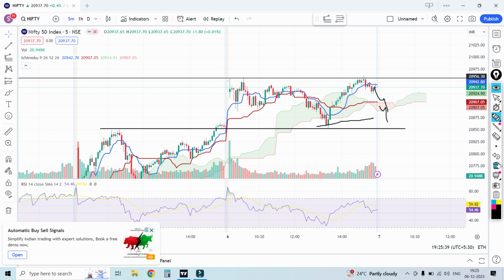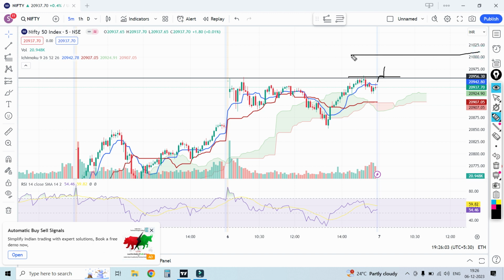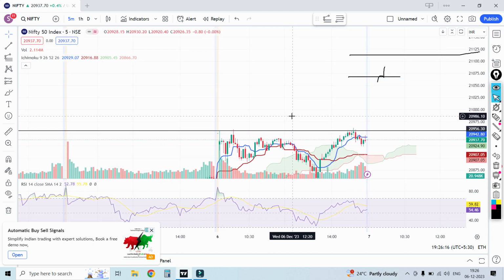Otherwise, if the market goes upside, see, the market for corrective mood and downside, I already told you, guys. If you have any doubt, please rewind back and watch it. And if the market goes for upside, if it makes a retracement and goes again with a momentum candle, I can predict 21,011 also. If the market goes up to there, almost here, after that 21,196 will be the level for the next move, guys, for this type of sustainable point.